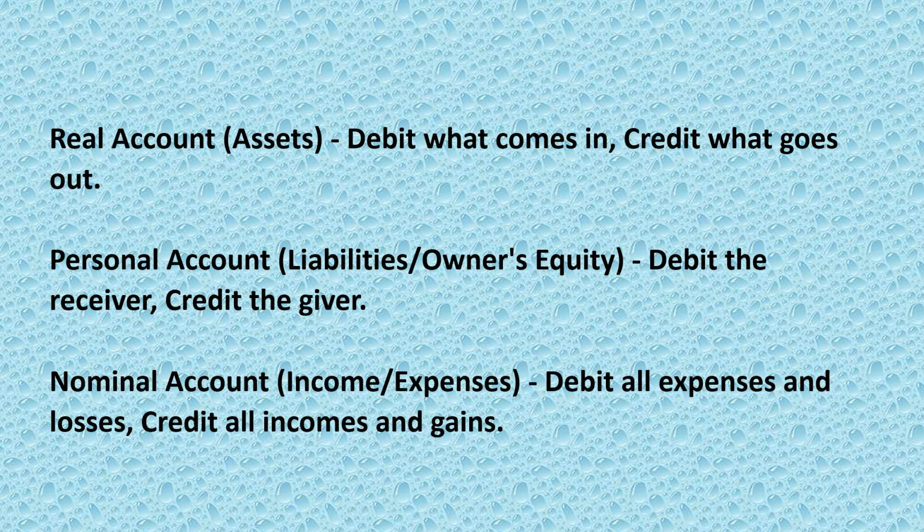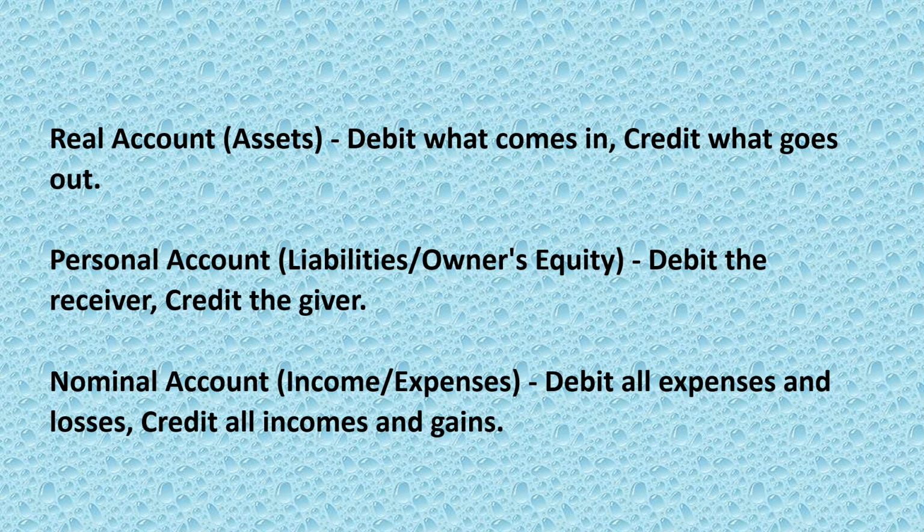Before approaching any journal entry, one must remember the golden rules of accounting. The rules are debit what comes in and credit what goes out. This is the real account rule, where the real account deals only with the tangible and the intangible assets. The next rule is the personal account, wherein the rule says debit the receiver, credit the giver. It totally talks about the individual account.